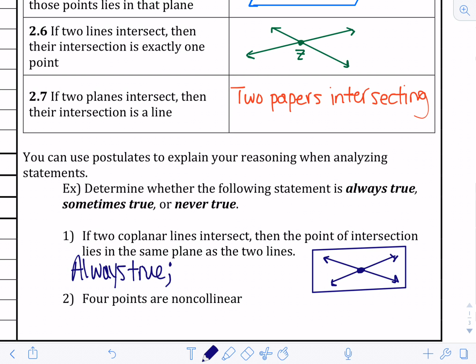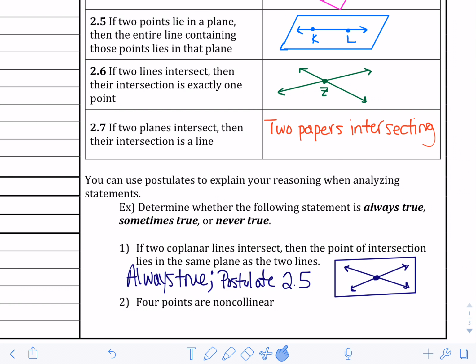And the postulate that we're going to use is postulate 2.5. So if you go back up and look at 2.5, it says, if 2 points lie in a plane, then the entire line containing those points lies in the plane. So when you have 2 lines that intersect, the point of intersection will always be in the plane.